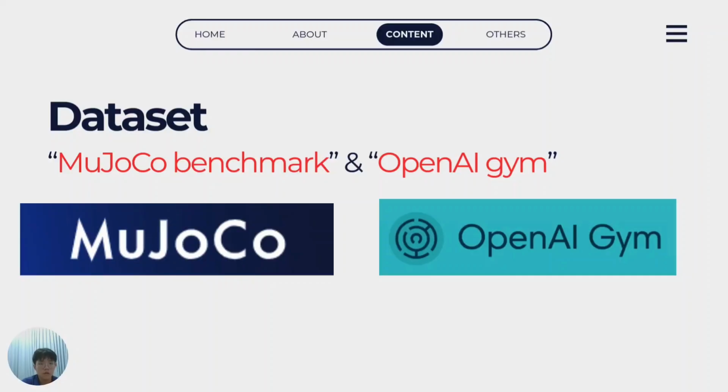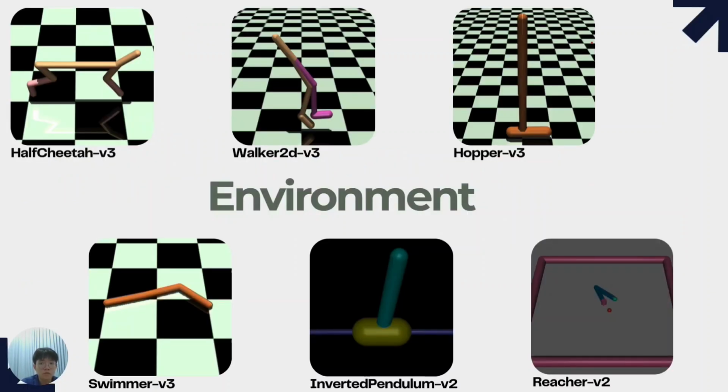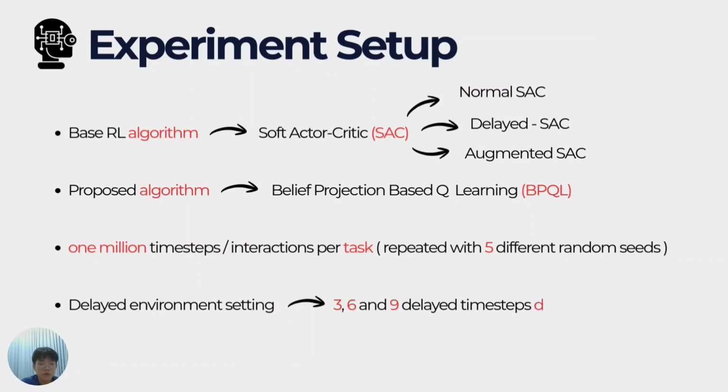Thank you. I'm Yevi, so now let's continue to the part on datasets. Datasets are mainly from MuJoCo, and there are some from OpenAI Gym. These are the environments that we will mainly focus on, and these are the setups of the experiments.